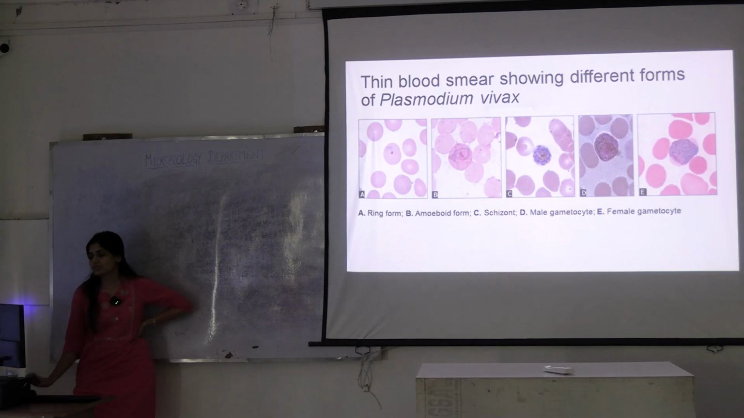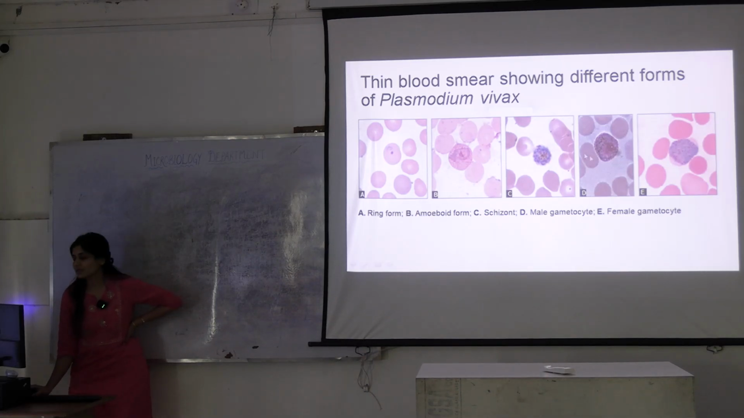What is this? This is just the zoomed appearance. This is ring form, amoeboid form, which is late trophozoite form. Then this schizont, this gametocyte. How to differentiate between these two? This will be a little smaller, this will be a little larger. This is macro, this is micro, okay? Female ones, macro. Male ones, micro. Understood?